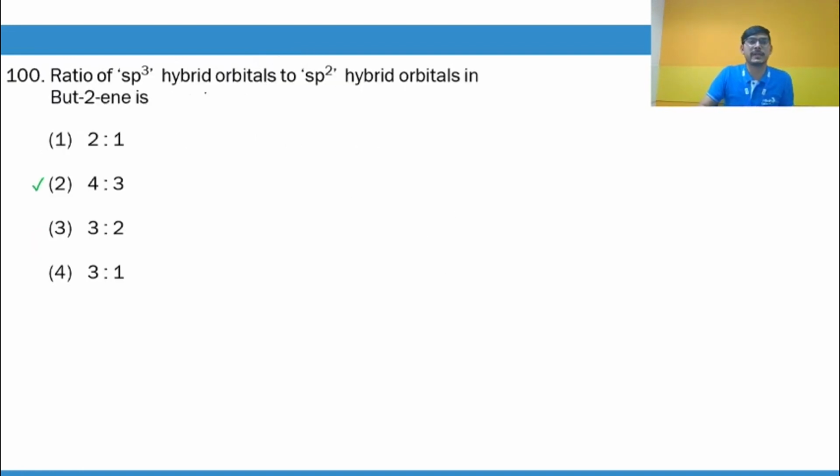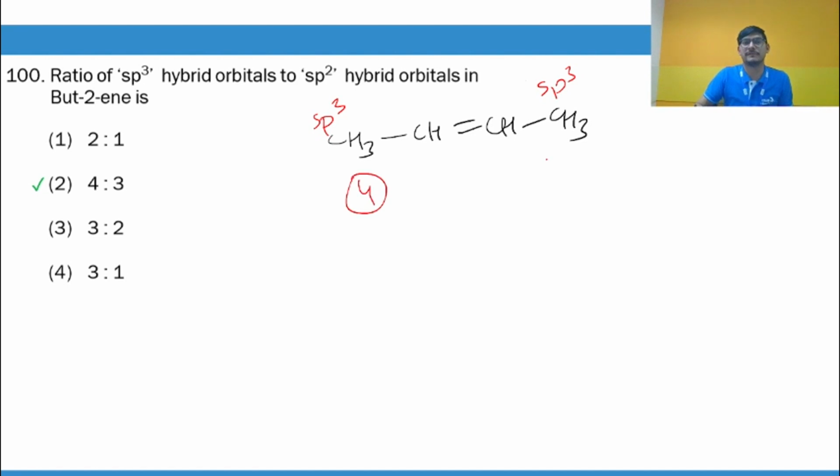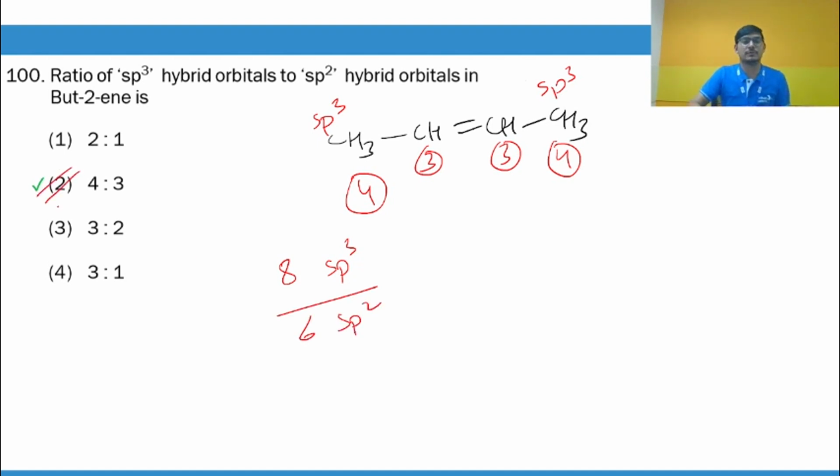The ratio of sp3 hybrid orbitals to sp2 hybrid orbitals in butene. What is butene? Butene is this. If you look carefully, the hybridization of the terminal carbon atoms is sp3. So sp3 means 4 hybrid orbitals over here and 4 over here, so 8 sp3 hybrid orbitals. sp2 means 3 hybrid orbitals each, so 3 over here and 3 over here, so there are 6 sp2 hybrid orbitals. So what is the ratio? 4 is to 3.